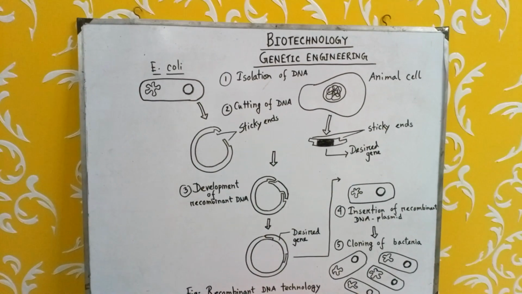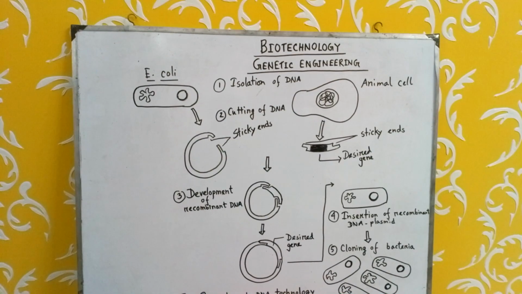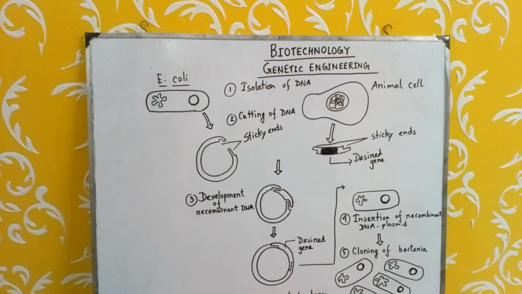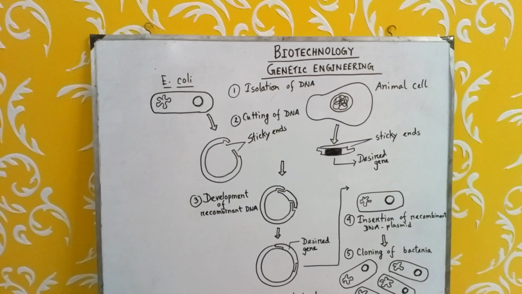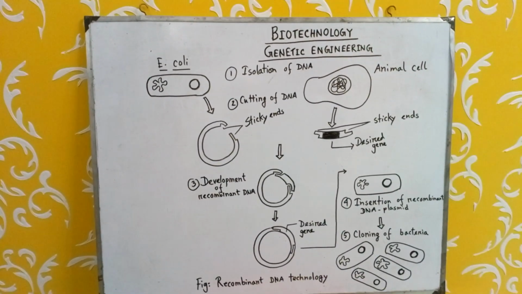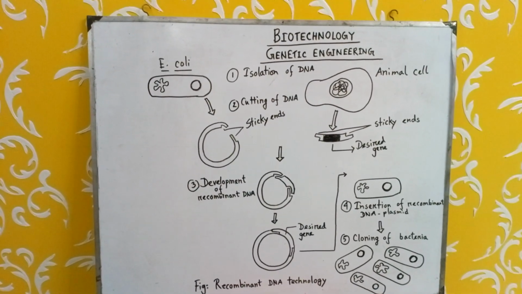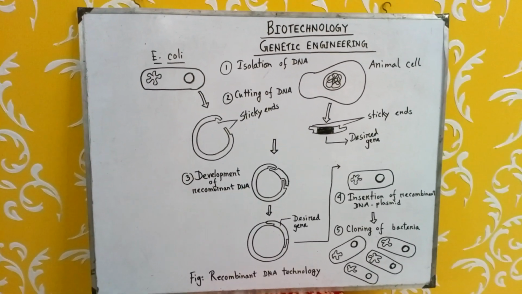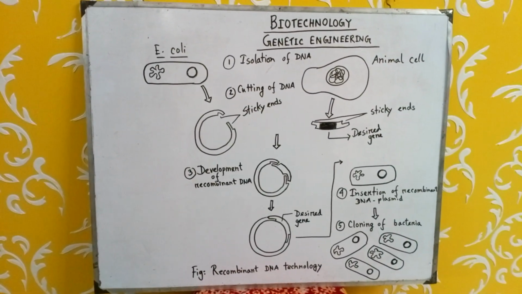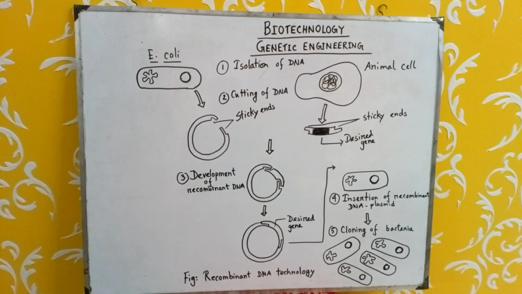Also, the insulin producing gene is being transferred from human beings. You know that inside the human body there are islets of Langerhans in the pancreas, and these cells contain genes that produce insulin. So this insulin producing gene from human beings has been transferred, and with the help of E. coli bacteria, this insulin can be produced artificially, and it is used in the case of diabetic patients.